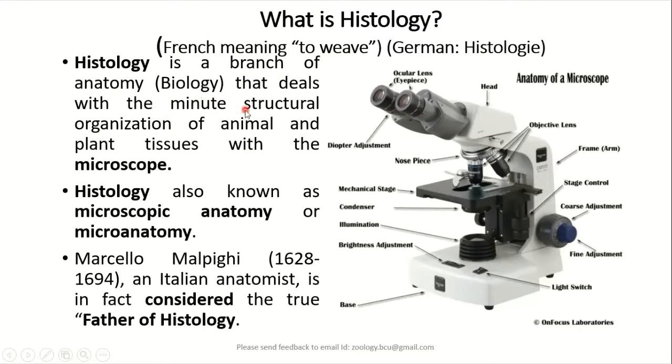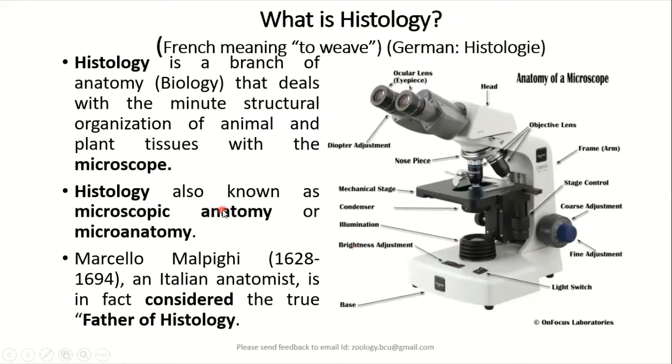Of course, in biology, we have plant histology and also animal histology, which deals with the minute structural organization of both animals and plants. Of course, as these minute structures are not visible to naked eyes, we have to make use of a microscope.